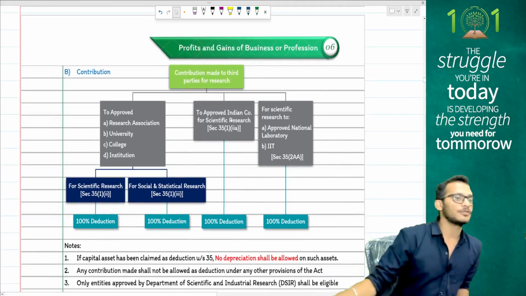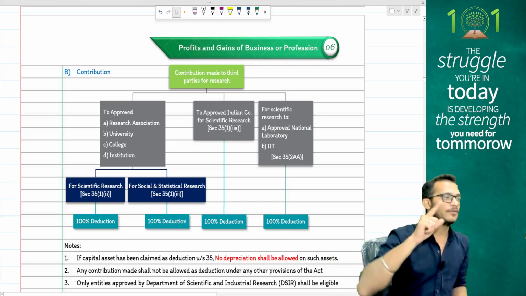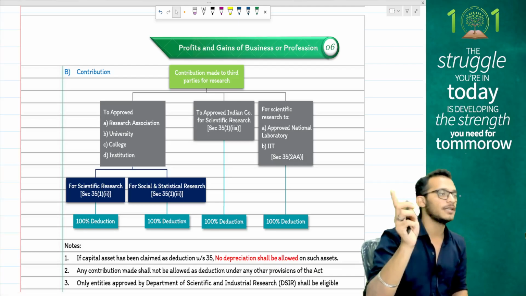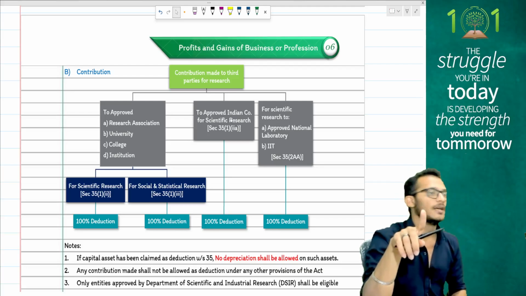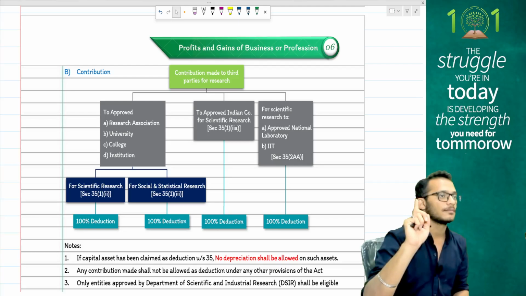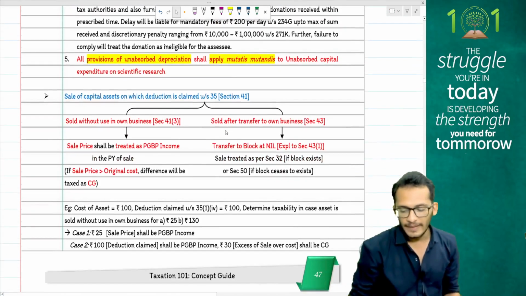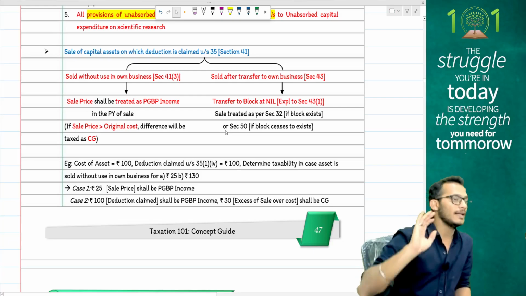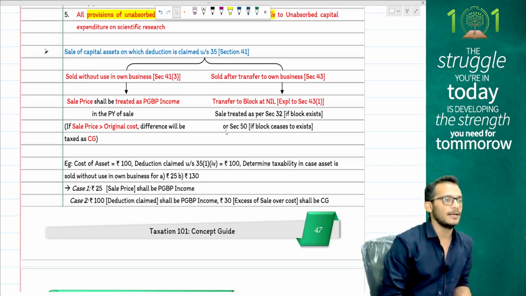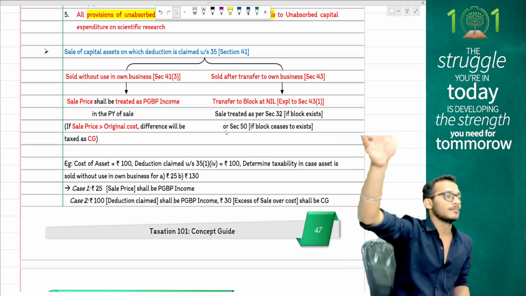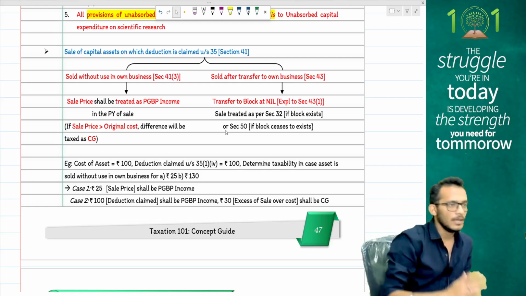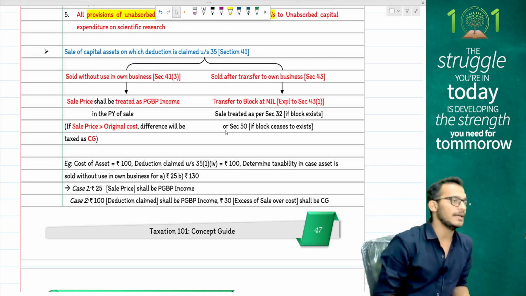Yes. When it comes to scientific research, people, the same rules apply. If there is any capital expenditure which you are not able to claim as deduction, it will be called unabsorbed capital research expenses, which will have the same rule as unabsorbed depreciation. Then if you are going to sell the asset directly outside, whatever profit you make will be taxable under the head PGBP as balancing charge. If you are giving it to another business, cost of acquisition for the other business will be zero. In scientific research. Yes or no?